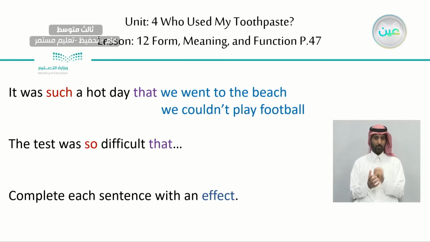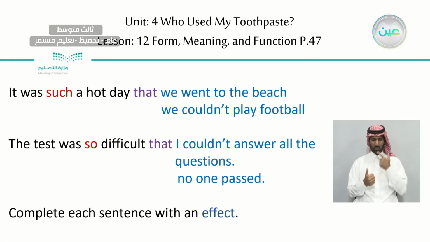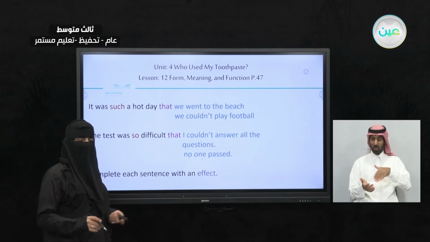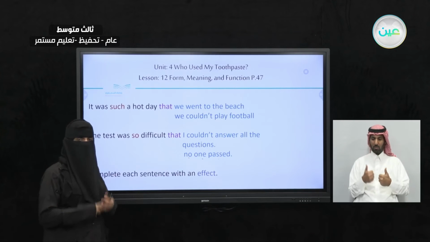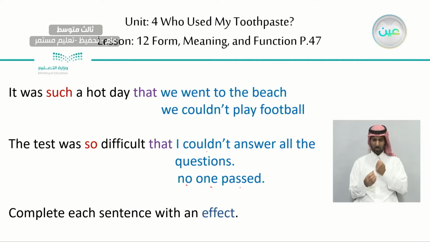You can say it was such a hot day that we went to the beach, or it was such a hot day we couldn't play football. Okay. For the second one here, the test was so difficult that I couldn't answer all the questions, or the test was so difficult that no one passed. Okay, I'm giving more meaning, giving an explanation, a cause for the first part.